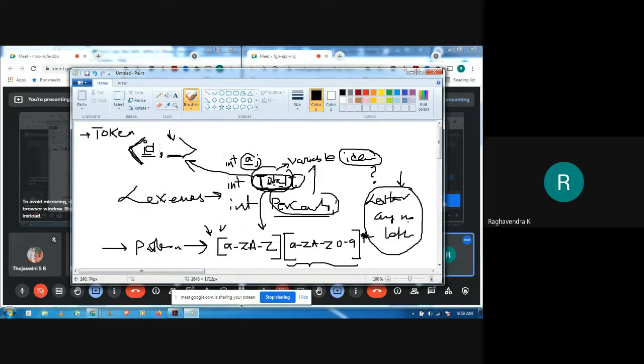It would depend. For example, for an identifier, you can keep the symbol table entry. You will enter this identifier into the symbol table, so you will keep the symbol table entry to look into that particular identifier whenever you want. For a number, you will simply write its value. For example, maybe 3 is appearing in your program, so write it as 3. Like this, a token can have some attribute value. I hope now this is clear: what is a token, what is a lexeme, and what is a pattern?